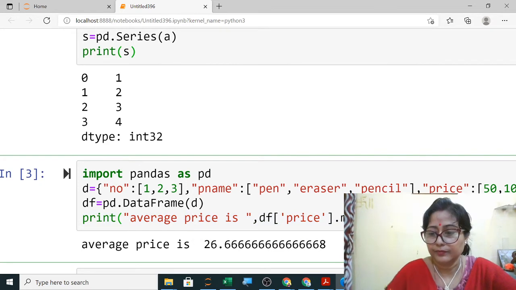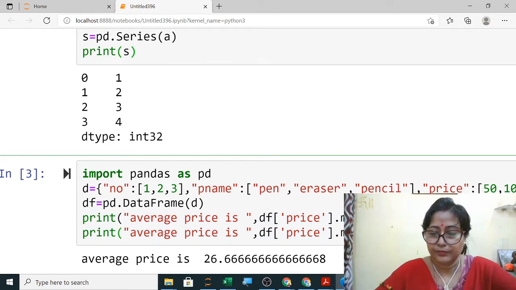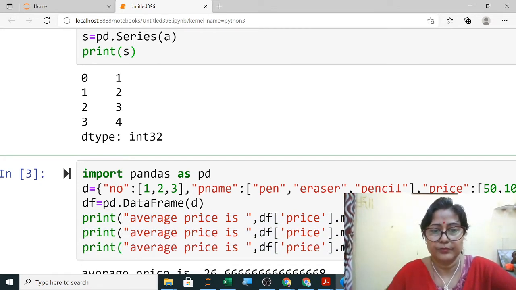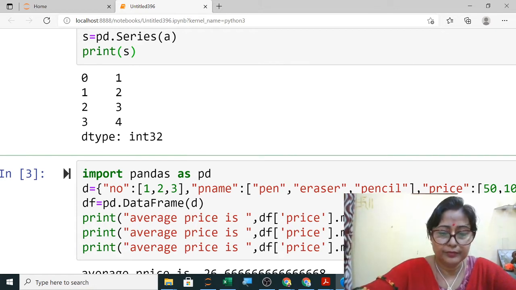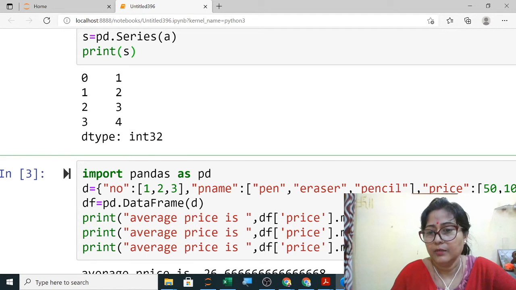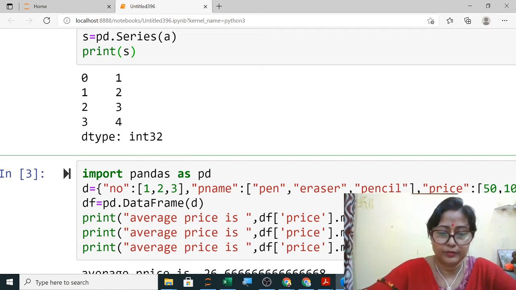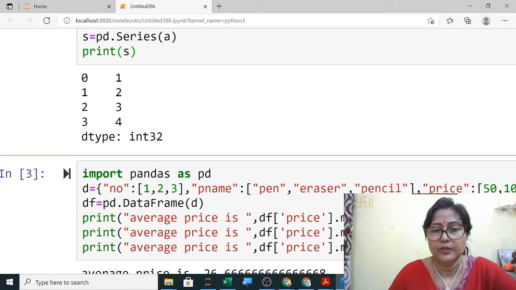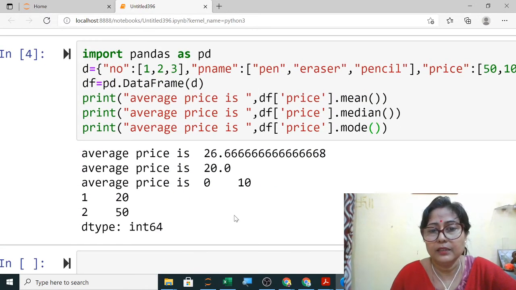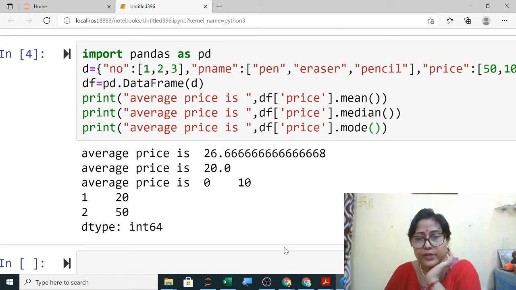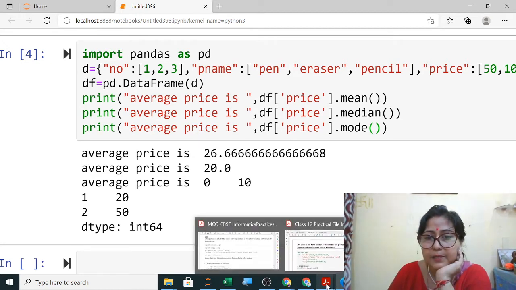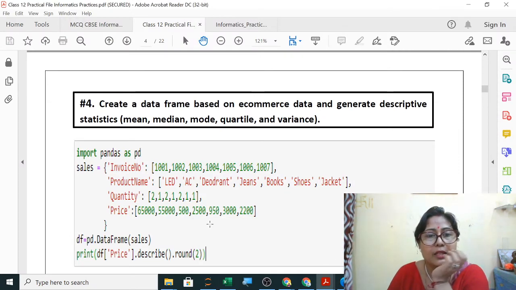And for median and mode, you execute it. Clear? So like this you will write the answer. As per the question you try to write the answer. Maybe here in this PDF maybe something is missing.